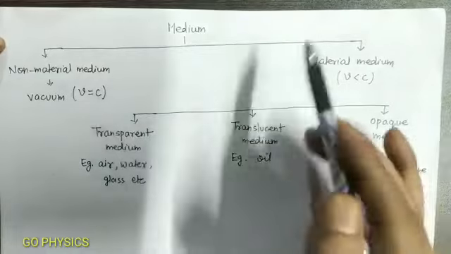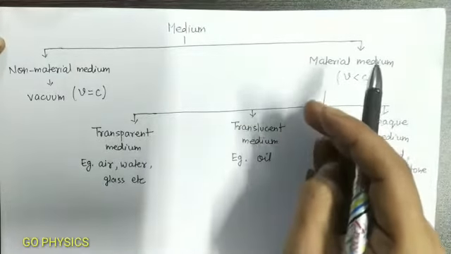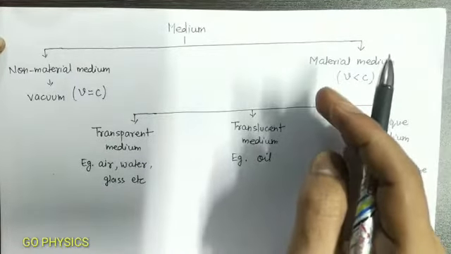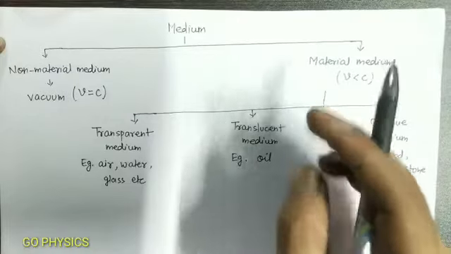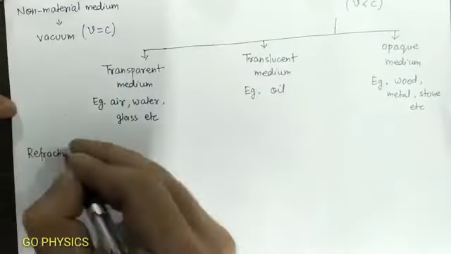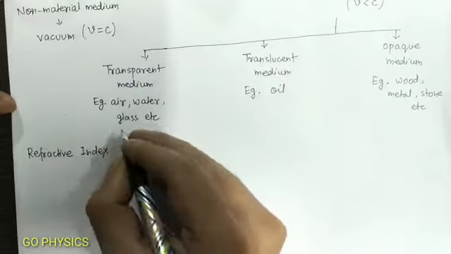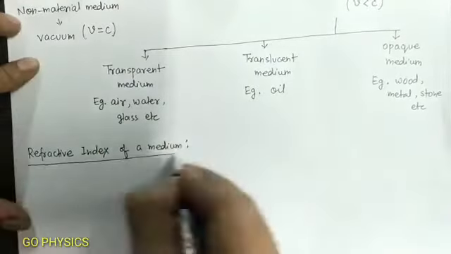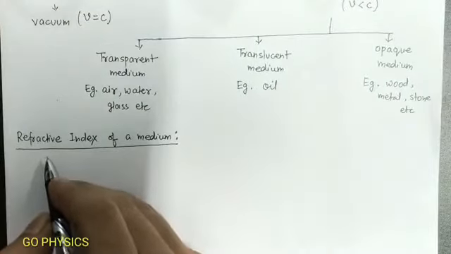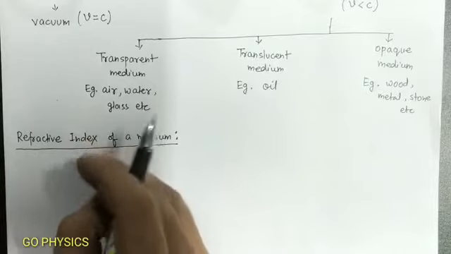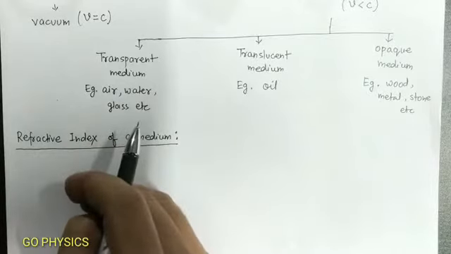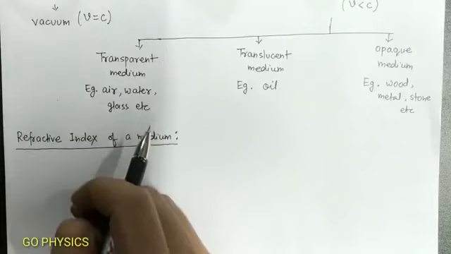Any medium is characterized by a property called its refractive index. We also say it is the absolute or standard refractive index of the medium.